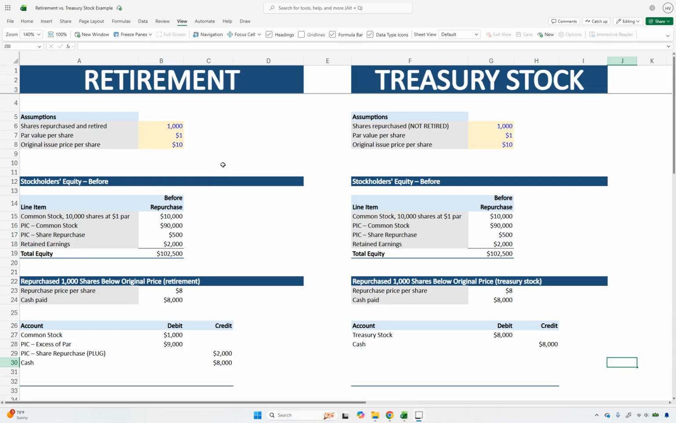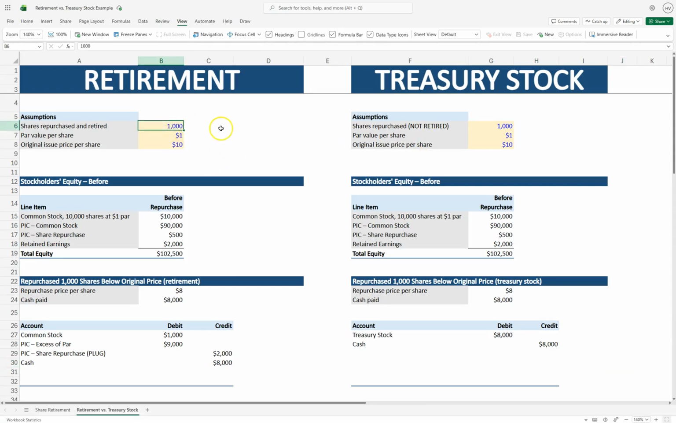Here we are in the next tab, and in case you can't see it, the side on the left is how we account for retirement of repurchased shares, and on this side is treasury stock. I just want to make very clear which side is which. We're going to have the same assumption for both sides. We are repurchasing and retiring 1,000 shares, $1 par value, and the original issue price was $10.